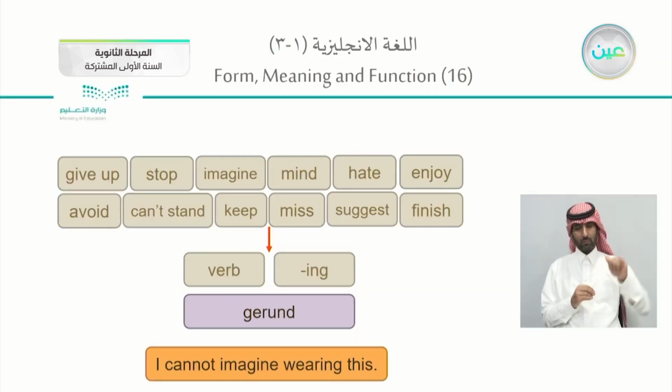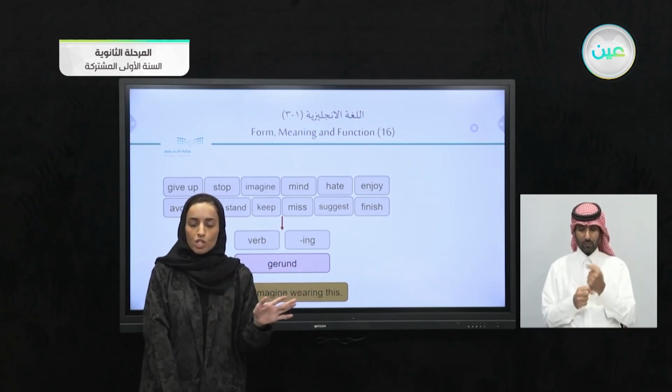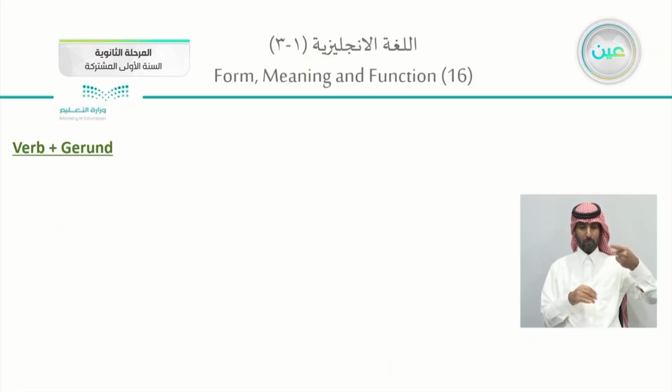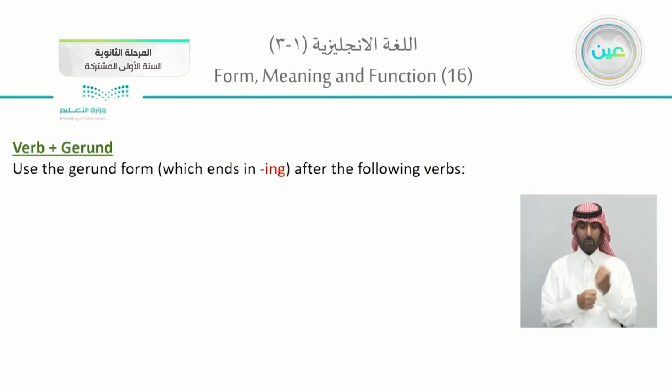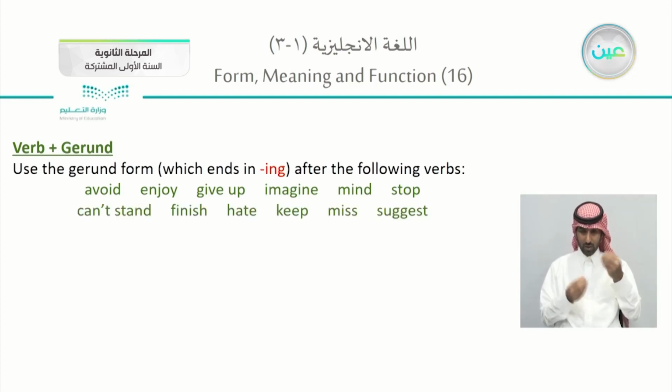So these verbs will usually be followed by the gerund. They are going to be in the present, past, or the future tense. However, what will follow will be in the gerund, which is the ing form of the verb. In your books, page 16, the verb plus gerund, use the gerund, which is a verb that ends in ing. So, doing after the following verbs: avoid, enjoy, give up, imagine, mind, stop, can't stand, finish, hate, keep, miss, and suggest. So they will be followed by a gerund.